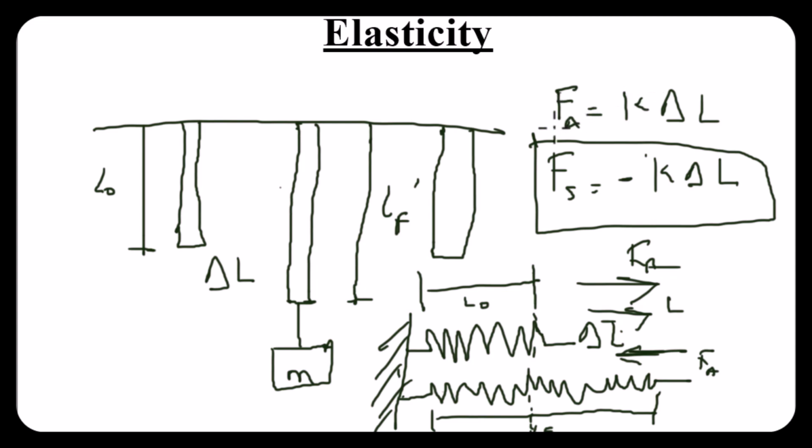I repeat myself, this force that is applied, whether in form of FA, or Fx, will be directly proportional to the change in length. That is, if I keep on increasing the force, the change in length also will be increasing, provided the proportionality limit has not been exceeded. So what happens when the proportionality limit is exceeded? Then Hooke's law is no longer true, or we say Hooke's law is no longer obeyed in that particular scenario.